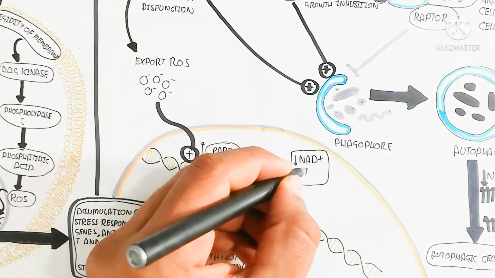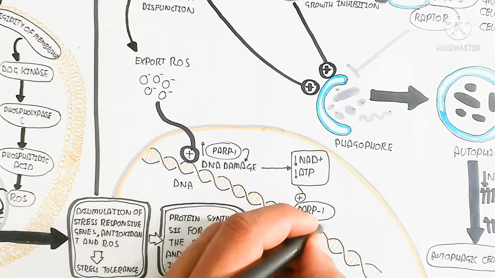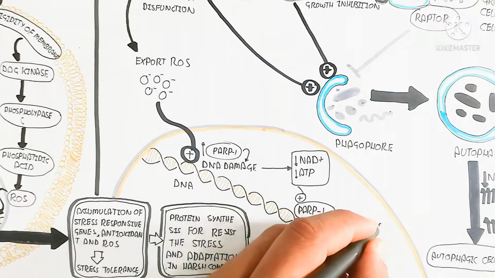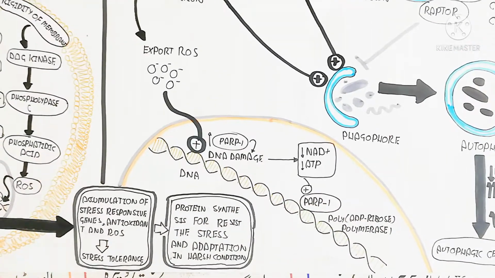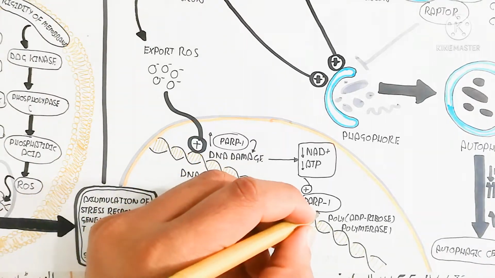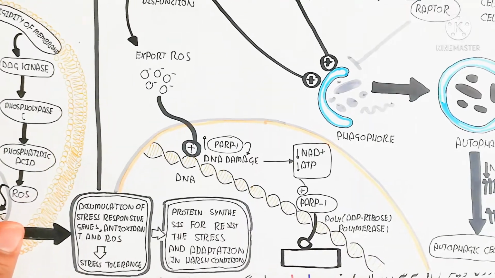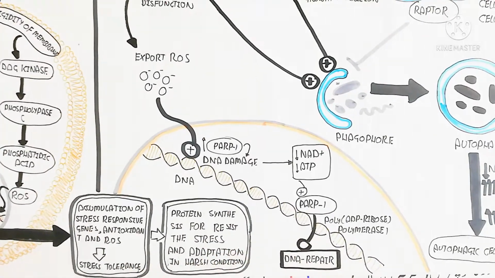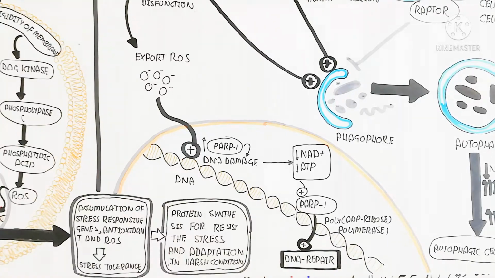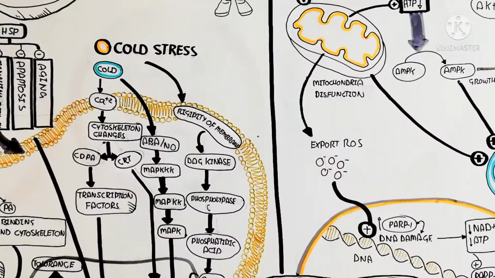Here you can see the reactive oxygen species are also exported and damage the DNA. In response to the damaged DNA, PARP will increase, and PARylation will occur. This PARP gene will be activated due to the decrease of NAD plus and the decrease of ATP. PARP means the poly ADP ribose polymerase enzyme, and the DNA repair will occur. In this way the DNA will be repaired.